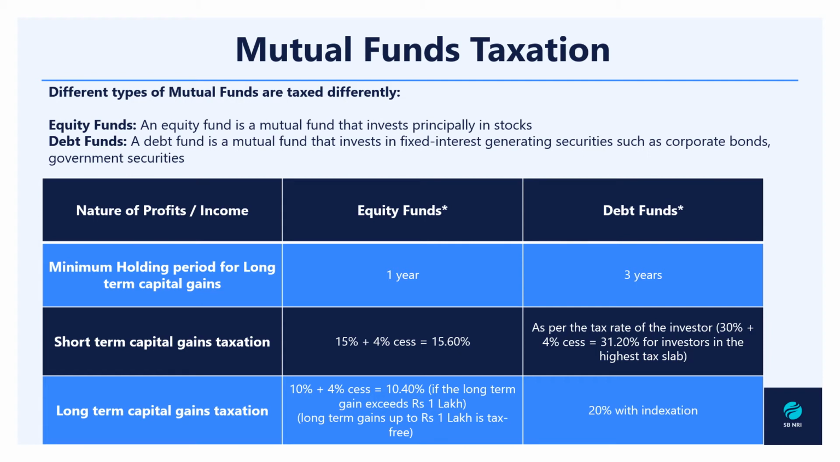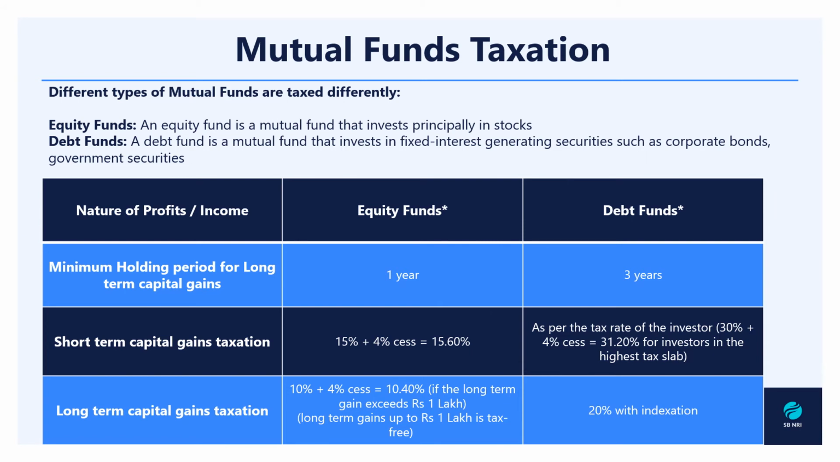To understand the taxation part, we need to understand that there is a minimum holding period for long-term capital gains. For equity funds, this period is 1 year, and for debt funds, this period is 3 years. By minimum holding period, we simply mean that if you are investing in any mutual fund and it is sold off before this minimum holding period, then you are liable for short-term capital gain tax. If it is sold off after this minimum holding period, then you are liable for long-term capital gain tax.